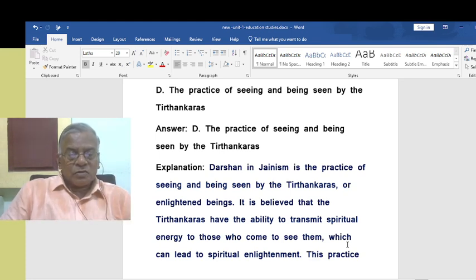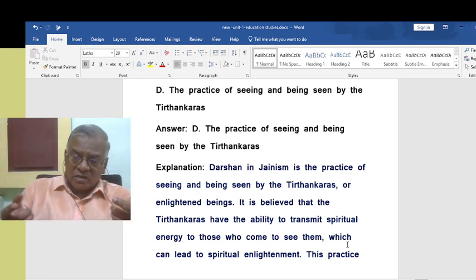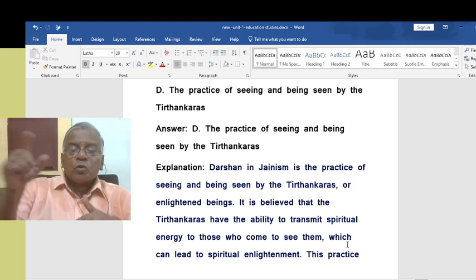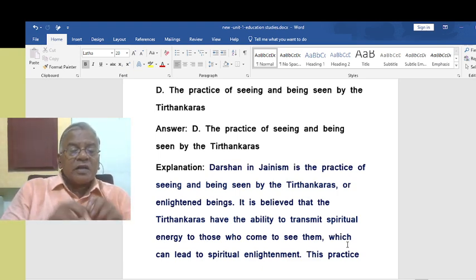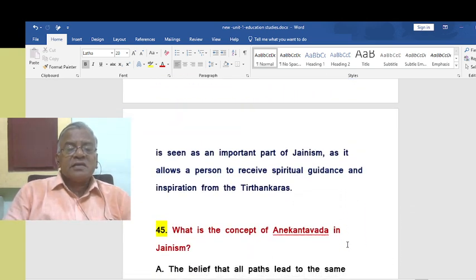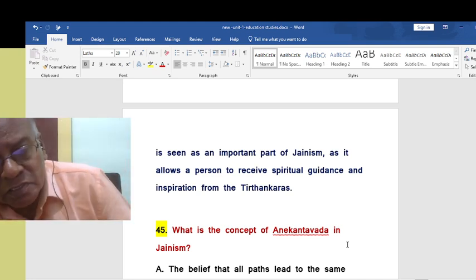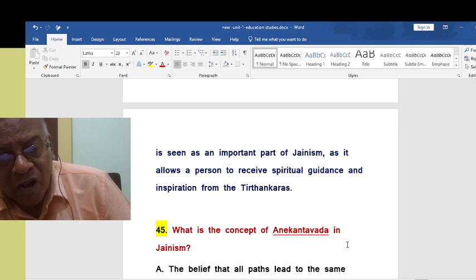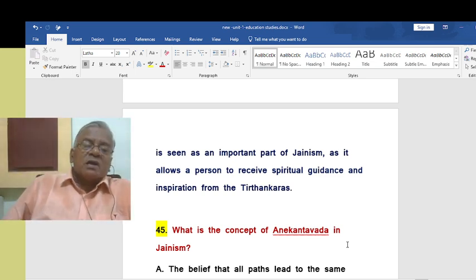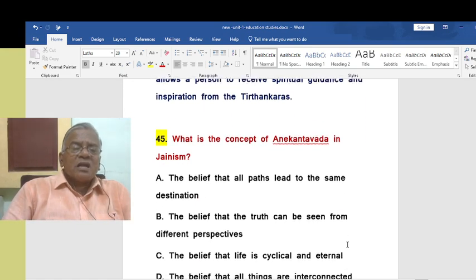I hope you understood this. So these Tirthankaras, enlightened human beings, have the ability to transmit spiritual energy to those who come to see them, which can lead to spiritual enlightenment. This practice is seen as an important part of Jainism, as it allows a person to receive spiritual guidance and inspiration from the Tirthankaras.